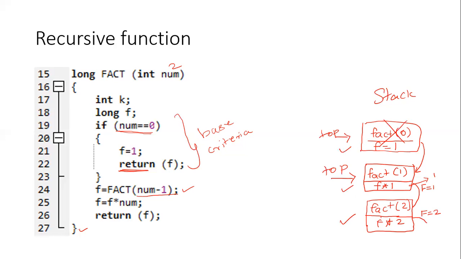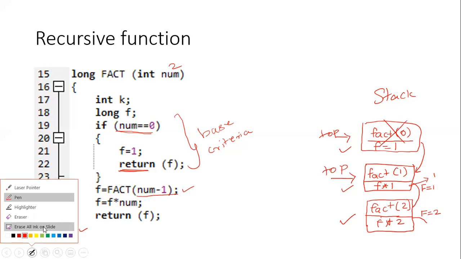But the result was not computed until we got the 0 factorial. After computing the 0 factorial, one by one from the top only, we started doing the work. This is what we call a recursive function related to the stack operation. Okay, so this is very, very important for you to understand.